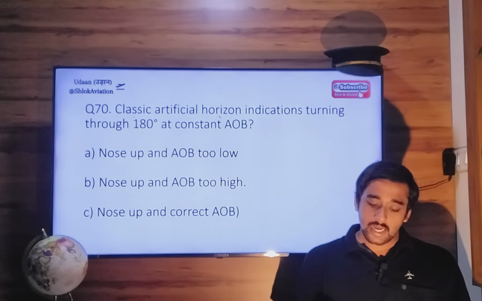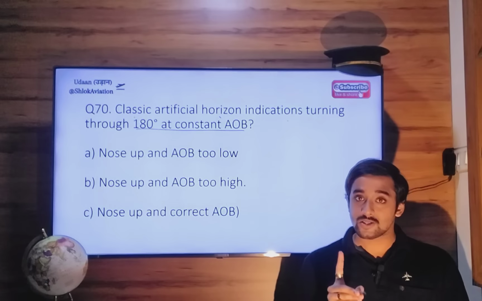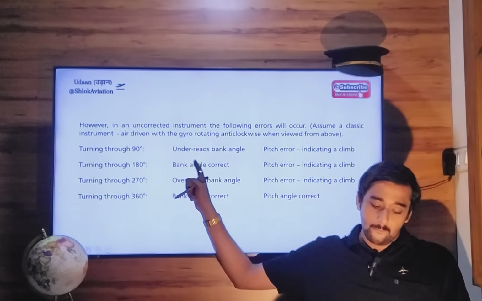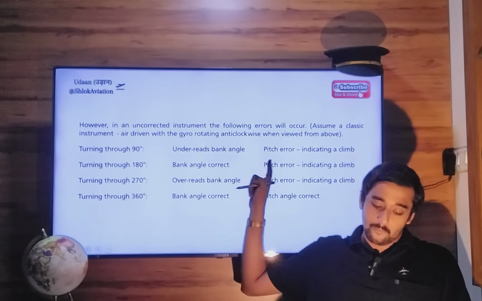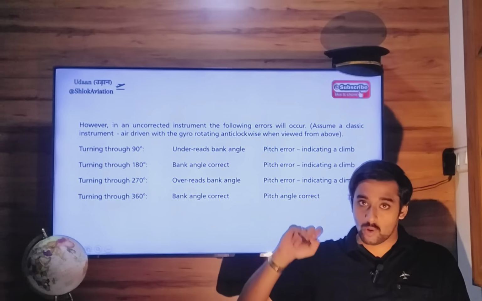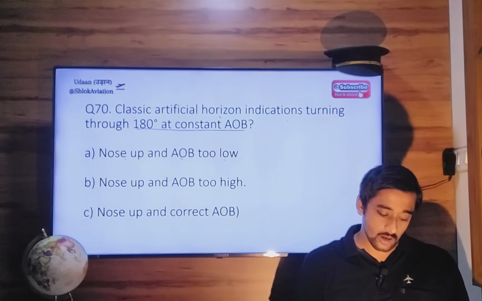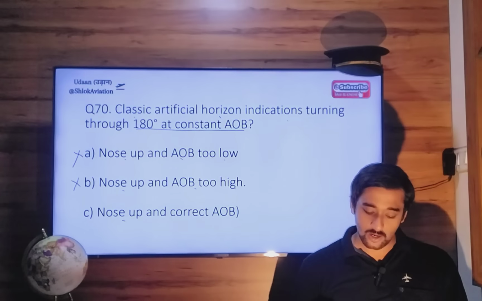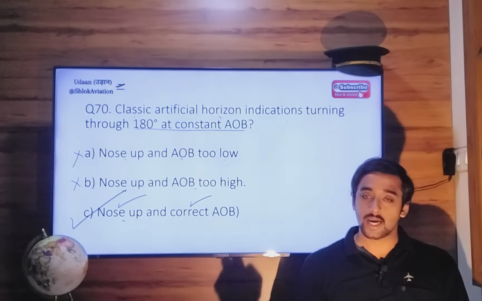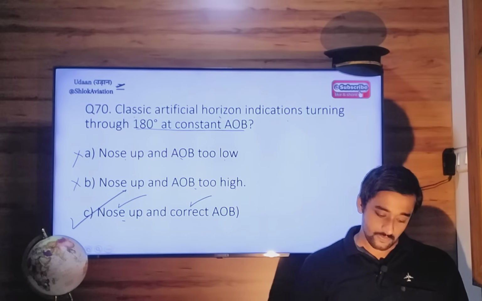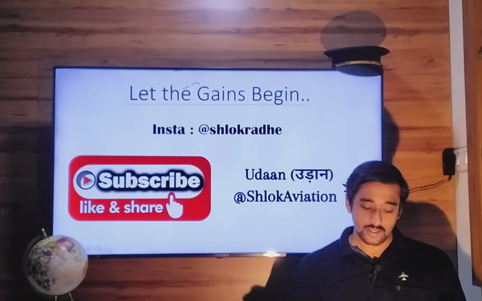Classic artificial horizon indications turning through 180 degrees at constant bank angle. So for a constant bank angle turning through 180 degrees, the bank angle indication will be correct, but the pitch indication will be a climbing one. So nose up, angle of bank too low, wrong. Nose up, angle of bank high, wrong. Nose up, yes. Correct angle of bank, yes. So option Charlie is the correct answer. So memorize these 4 points and that will be sufficient. So this ends the lecture.